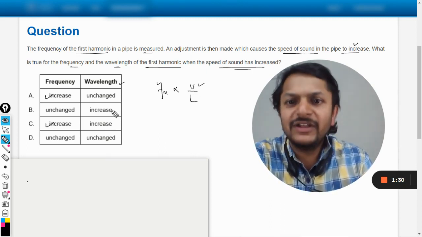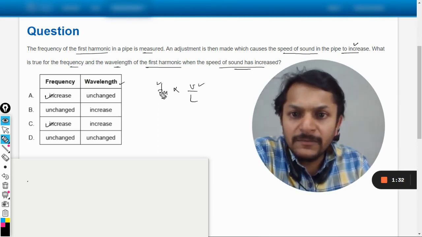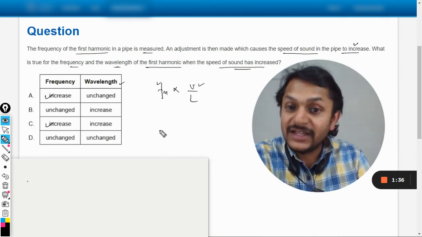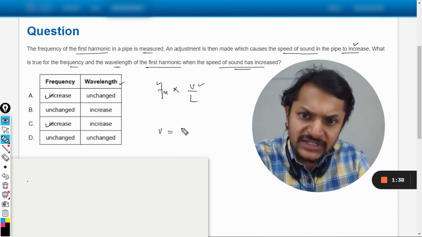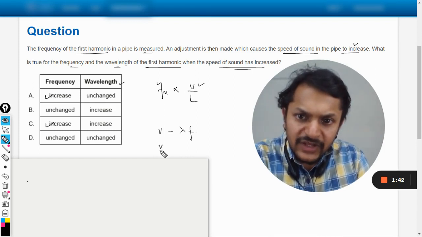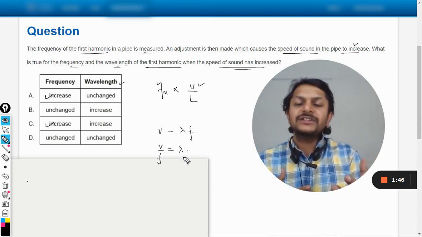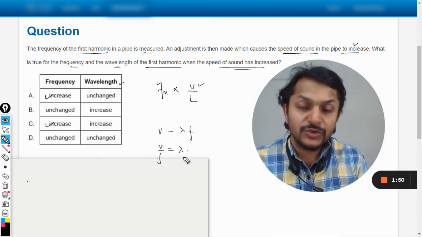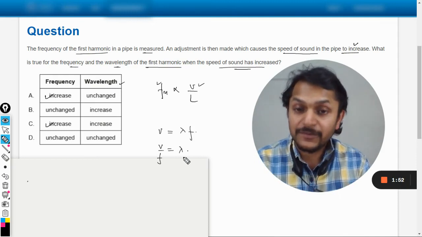But what about the wavelength? Now, because the frequency is directly proportional to the velocity, we can say that velocity is equal to lambda times frequency, and v by f remains the same because the more the frequency, the more the velocity. So both of them are directly proportional to each other, hence the wavelength will not change.